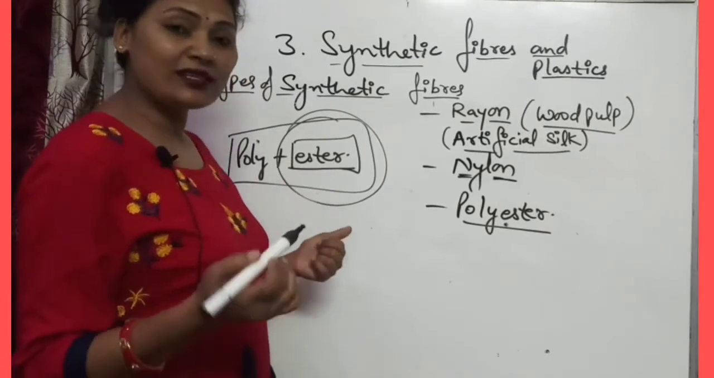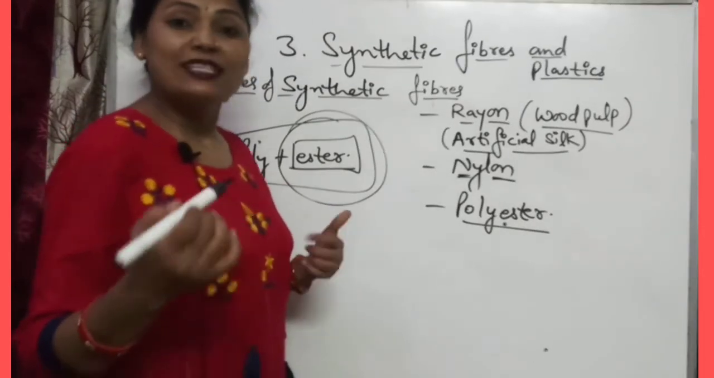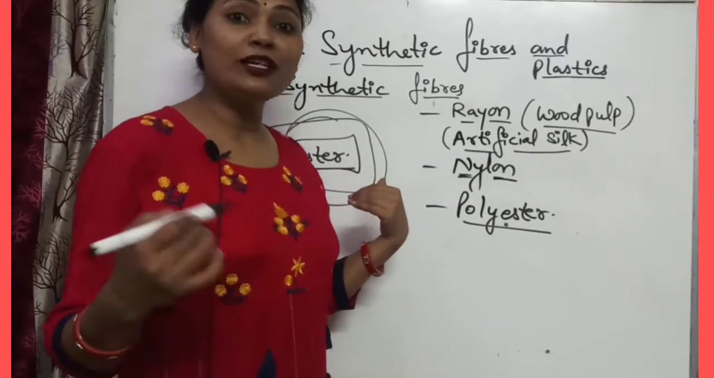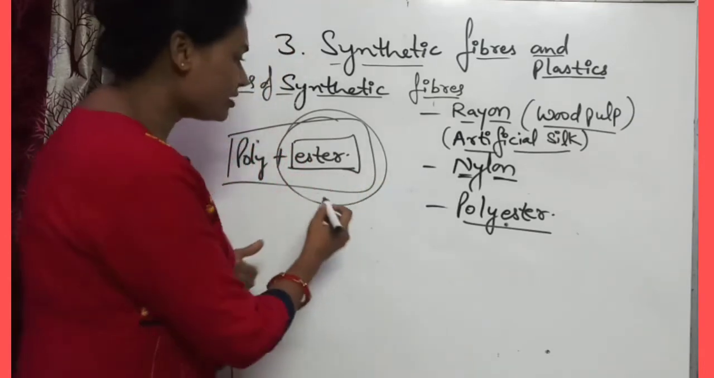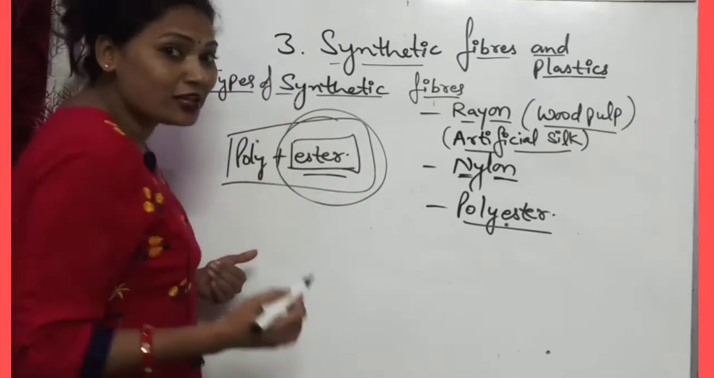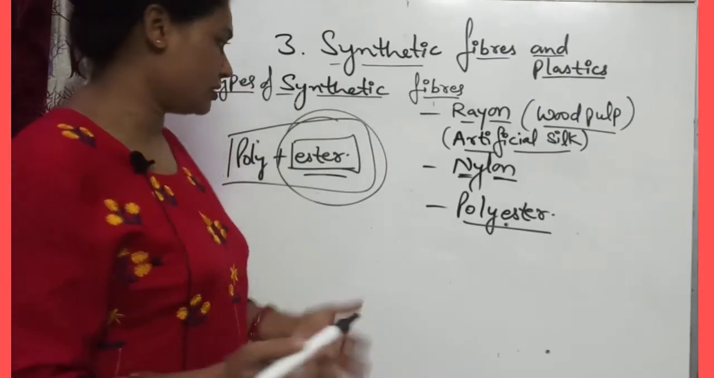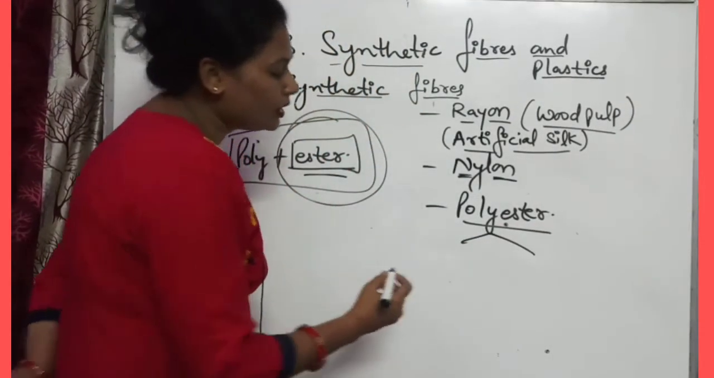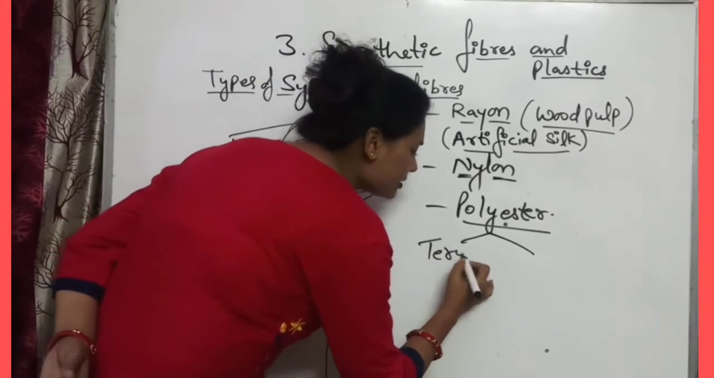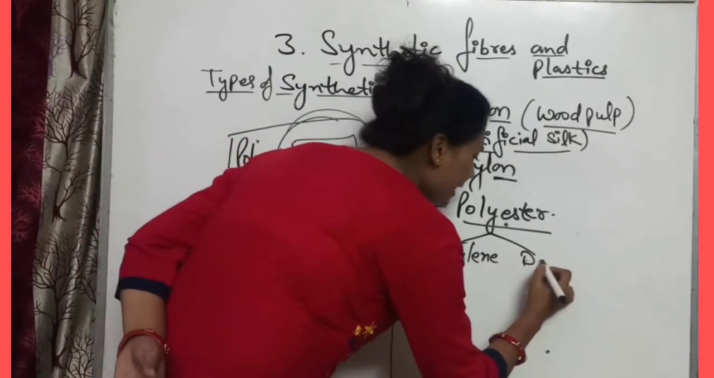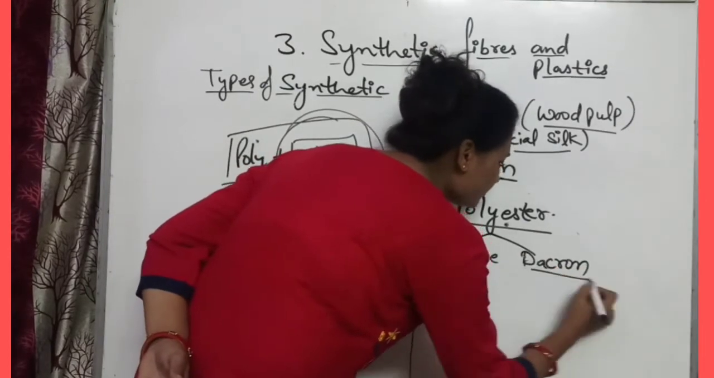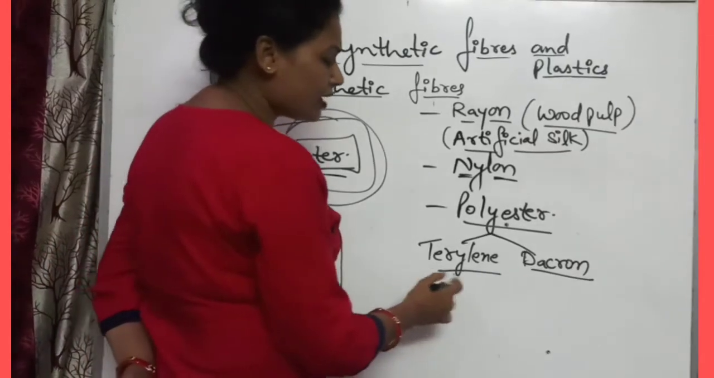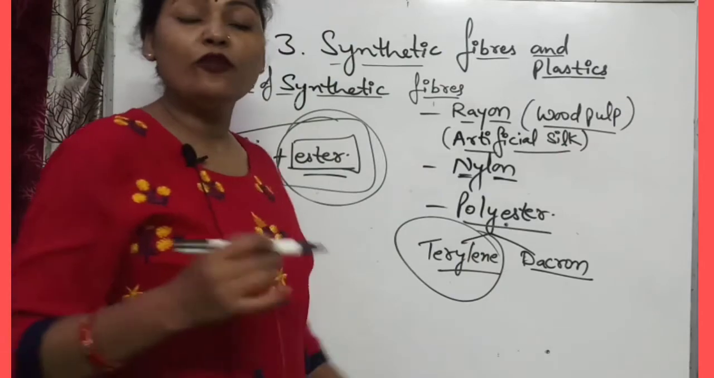Actually this ester is a chemical substance whose smell is fruit like. This is the fruity smell substance ester. So polyester is formed by the combination of many esters. The common polyesters that we mainly use are terylene and dacron. Terylene and dacron, these are the two common polyesters, and terylene is also used to form blended fibers.